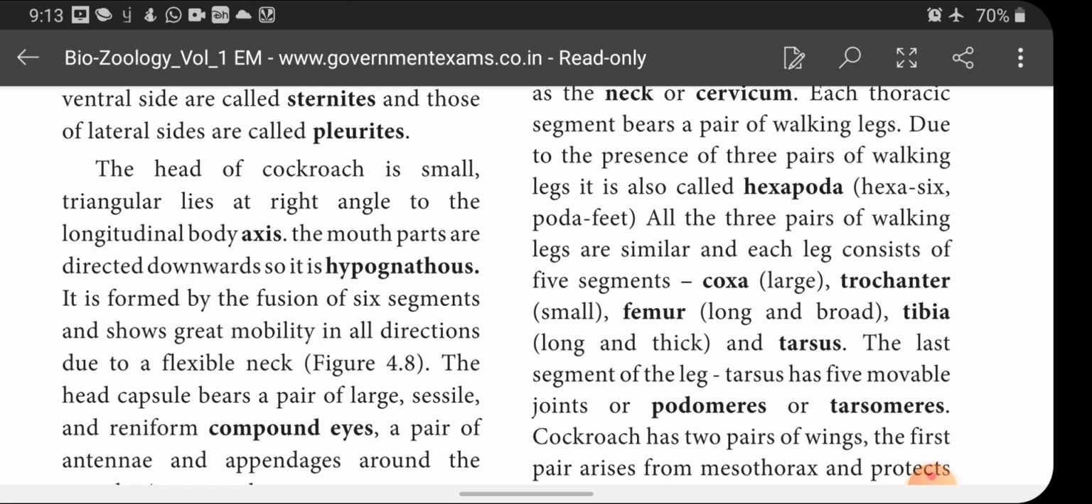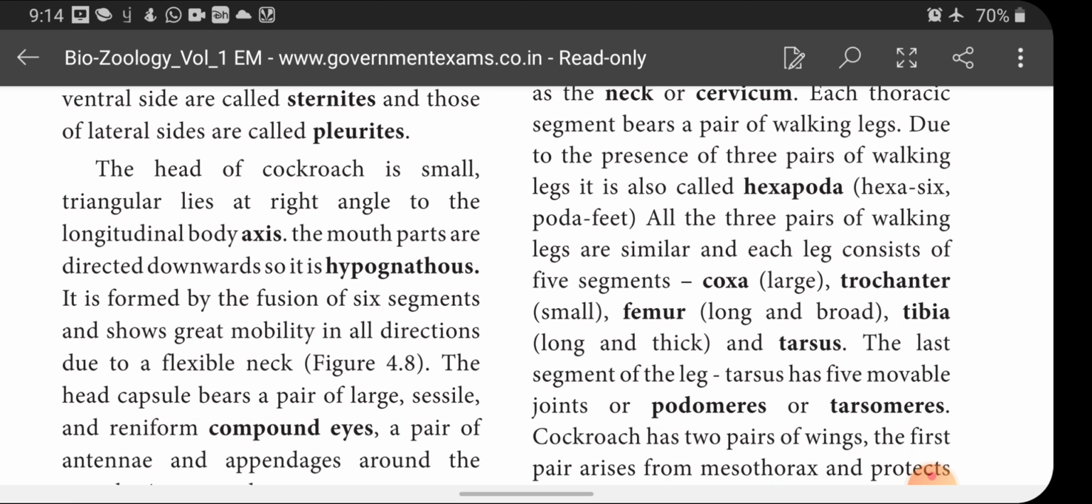Actually, this is a 2 mark question. Actually, book back 2 mark it is. Head of the cockroach is small and its shape is triangular and lies at right angle to the longitudinal body axis. The mouth parts are directed downwards, so it is hypognathous. Actually, the mouth parts of the cockroach are directed downwards, not facing straight, they face downwards, and this nature is called hypognathous. It is formed by the fusion of 6 segments and shows great mobility in all directions due to a flexible neck.